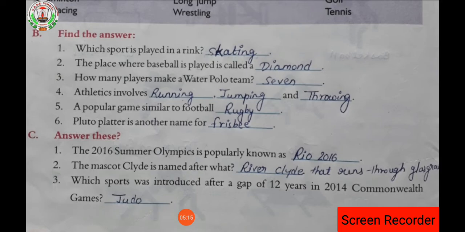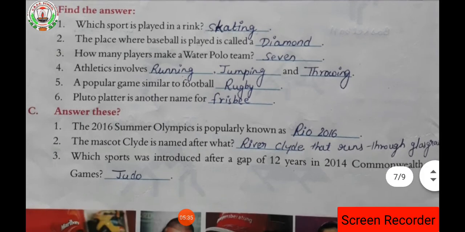The River Clyde that runs through Glasgow. Next one, which sport was introduced after a gap of 12 years in the 2014 Commonwealth Games? That is judo. So here lesson number 62 is over.